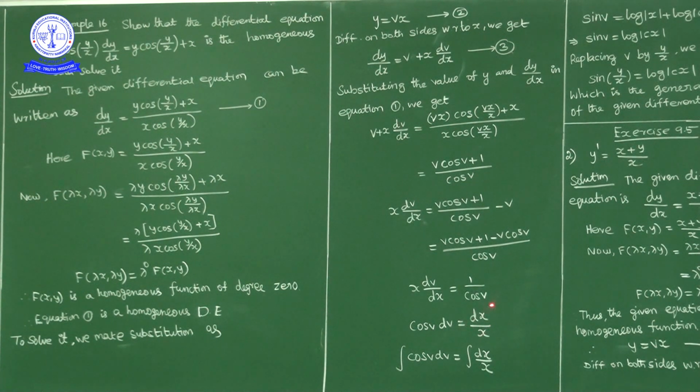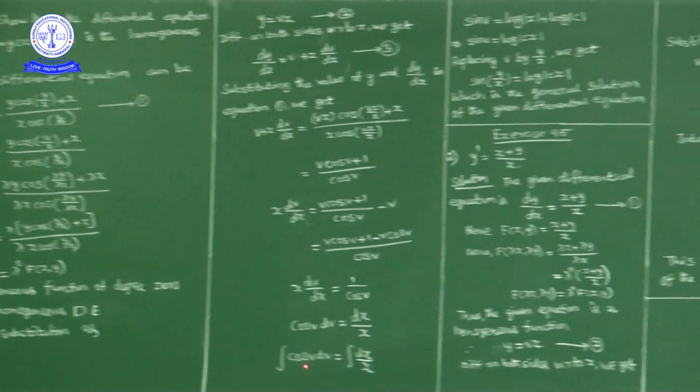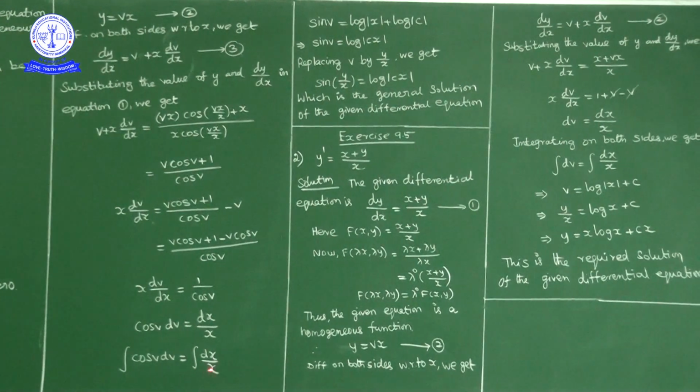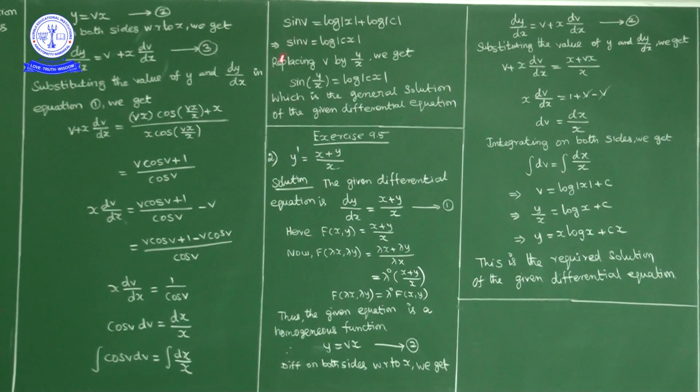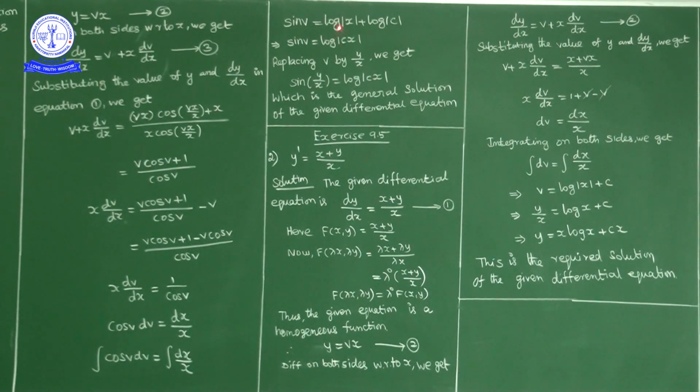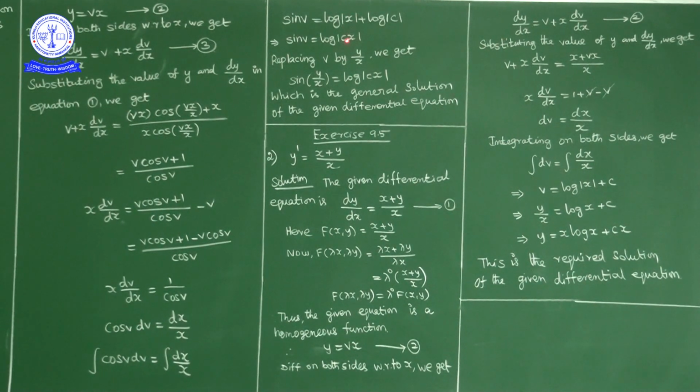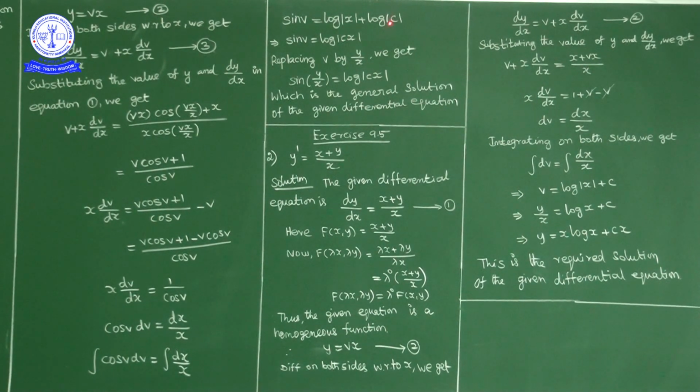Now here if you observe, all v terms and dv one side, all x terms and dx one side, variable separation method completed. Now integrate on both sides. By integrating on both sides, integral of cos v dv equal to integral 1 upon x dx. So cos v integration is sin v, is equal to integral 1 upon x is log mod x plus some constant, which we will write as log mod c. Log a plus log b we can write as log ab. So sin v is equal to log mod cx.